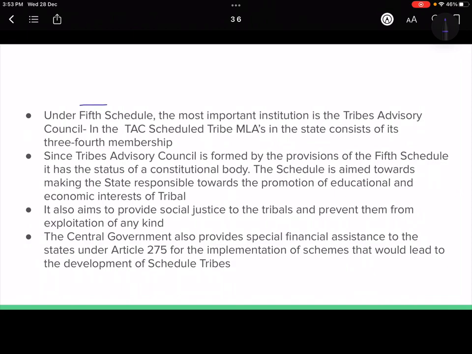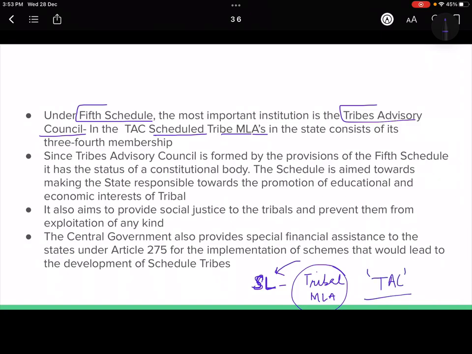So now in the fifth schedule, the tribal advisory council that we are going to have is going to consist of scheduled tribe MLAs. For example, there is a state legislature and they have members, obviously, and the tribal MLAs from the legislature are going to be the members of the tribal advisory council. ठीक है, so पहली बात समझ आ गई, the tribal MLAs are going to be the members of the tribal advisory council, and they are going to be 3/4 of the total membership.